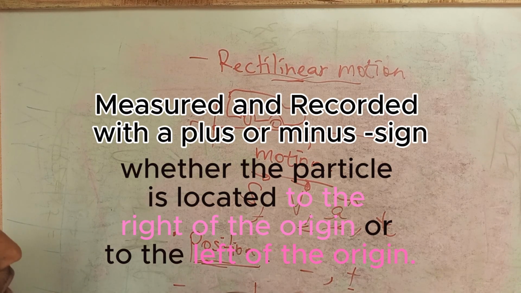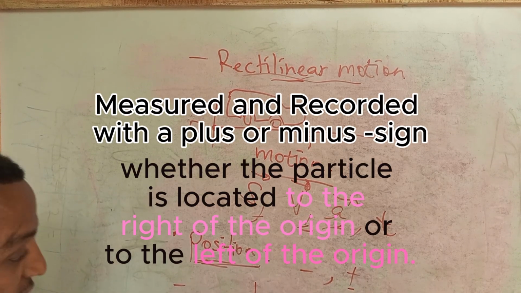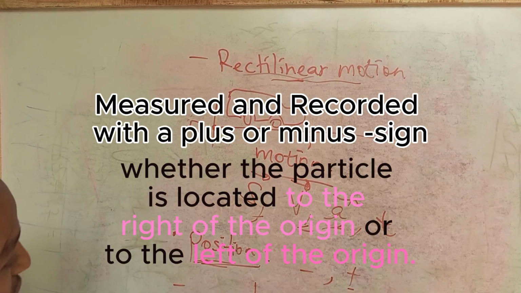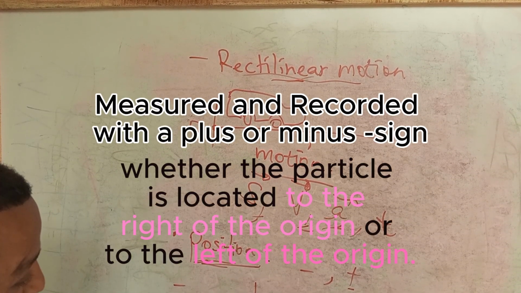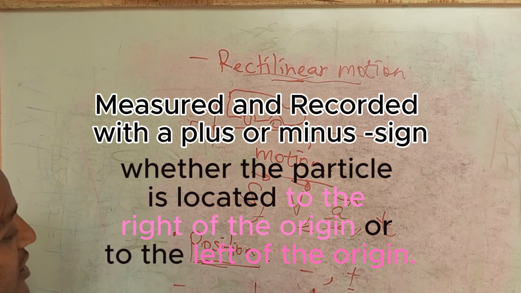Just plus and minus signs, not anything extraordinary, to indicate the direction of a position of a single particle from origin, okay.